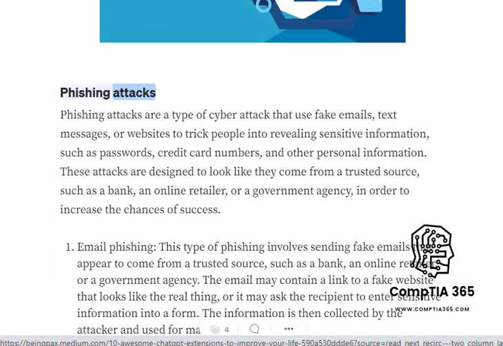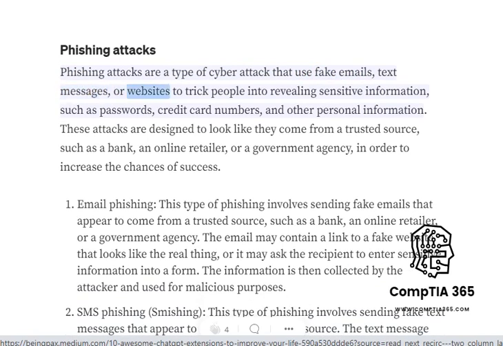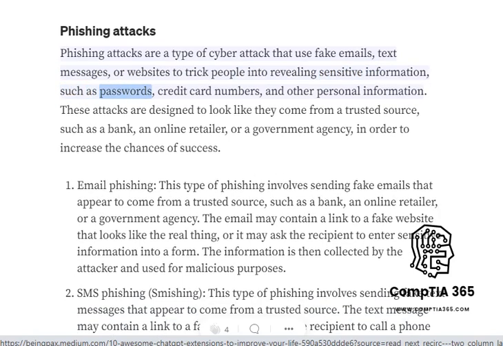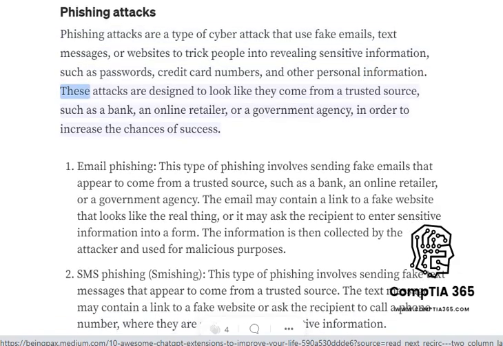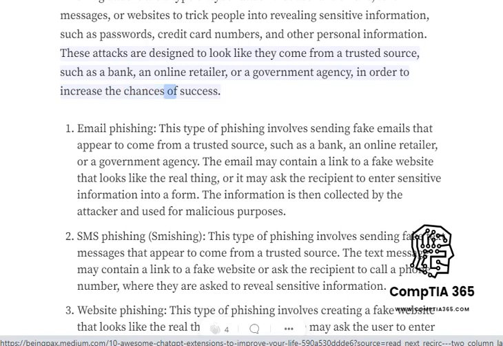Phishing attacks. Phishing attacks are a type of cyber attack that use fake emails, text messages, or websites to trick people into revealing sensitive information, such as passwords, credit card numbers, and other personal information. These attacks are designed to look like they come from a trusted source, such as a bank, an online retailer, or a government agency, in order to increase the chances of success.